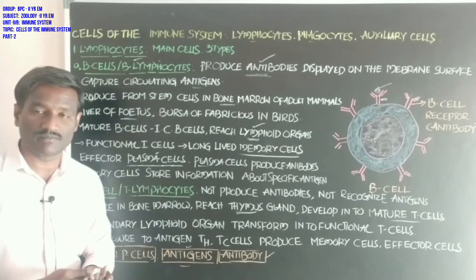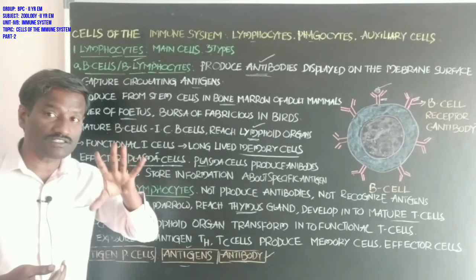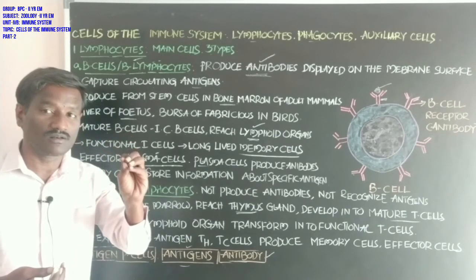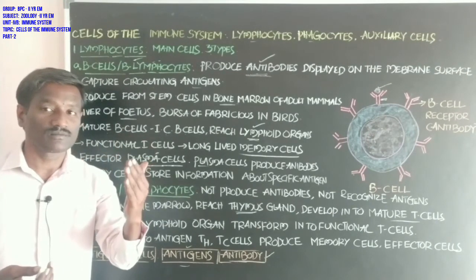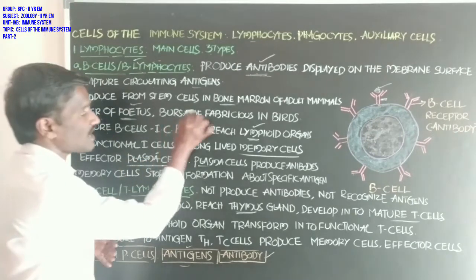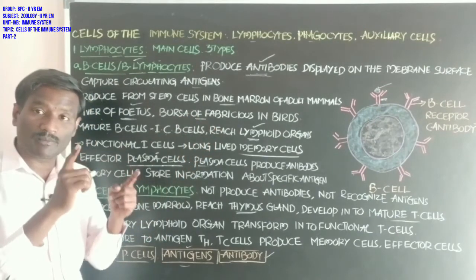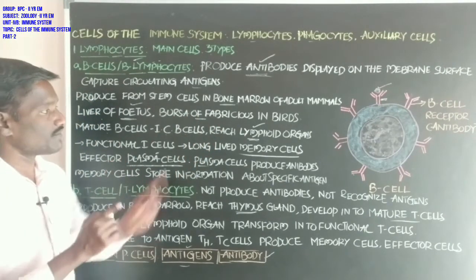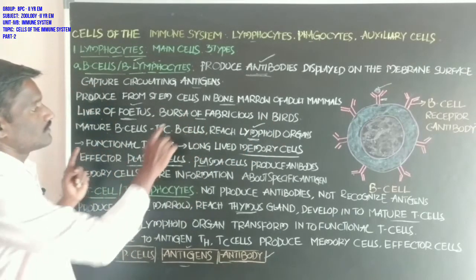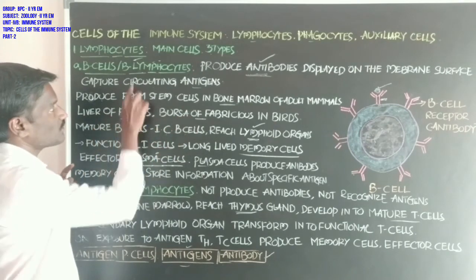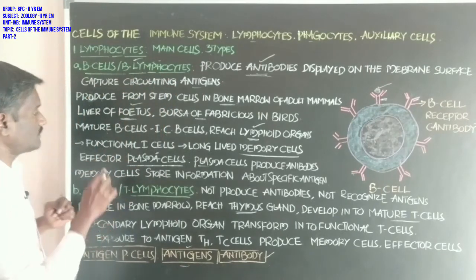What about the fetus? The fetus is the unborn human attached to the uterus wall, after 8 weeks of conception. Bursa of Fabricius in birds is also a primary lymphoid organ present in the birds. The liver of the fetus produces B lymphocytes, and the bursa of Fabricius in birds produces B lymphocytes.